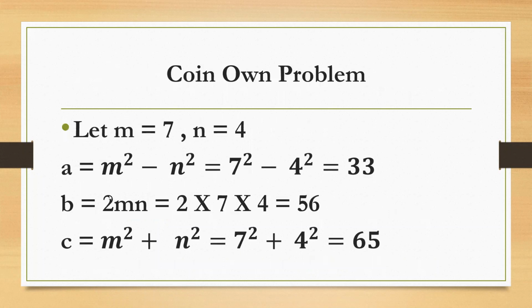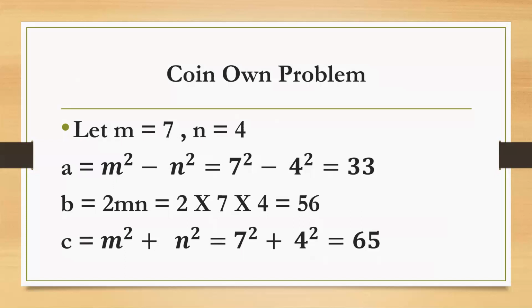I have taken m is equal to 7, n is equal to 4. Are all the conditions followed? First condition: m and n are natural numbers. It is followed. M greater than n is also followed. M and n must have different parity. It is followed here because m is odd and n is even.